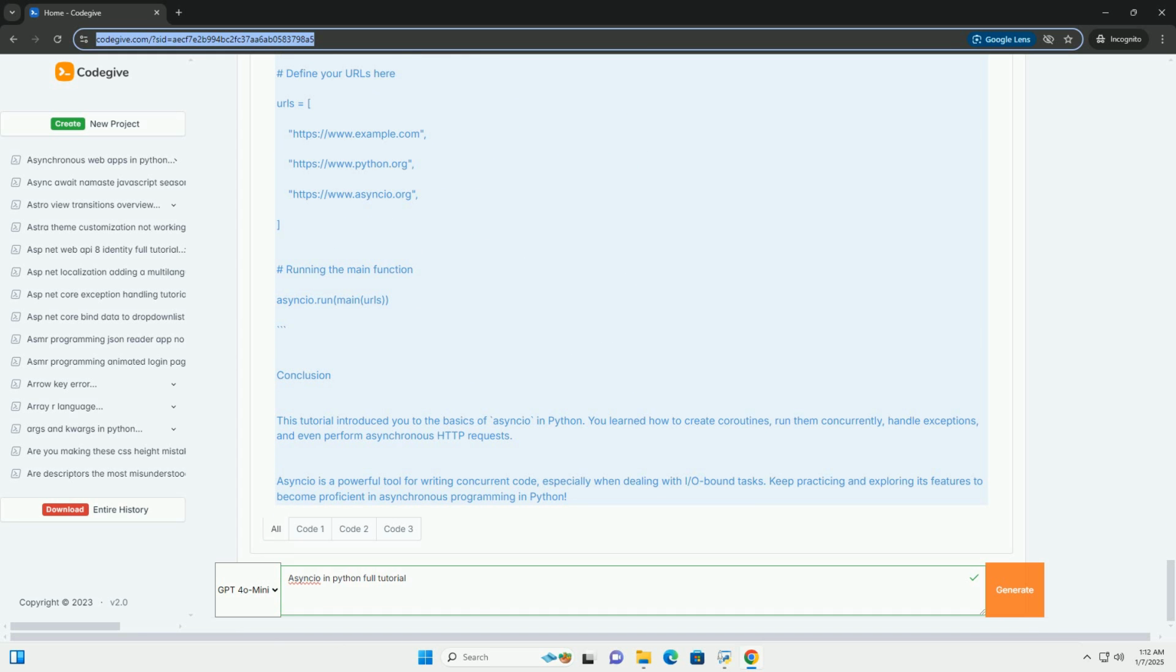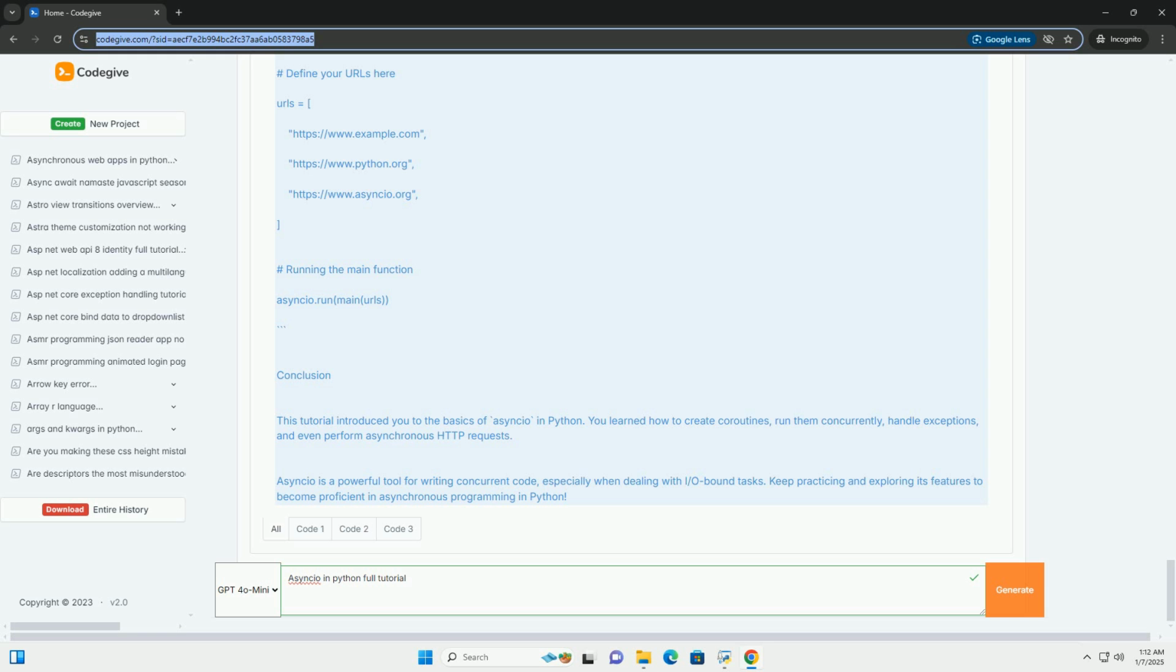Basic example. Let's start with a simple example that demonstrates some of these concepts. Example 1, Basic Coroutines. In this example, the say_hello coroutine prints hello, awaits for 1 second, then prints world. The main coroutine calls say_hello. asyncio.run(main()) runs the event loop until the main coroutine completes.